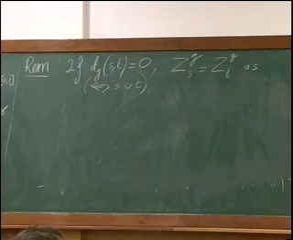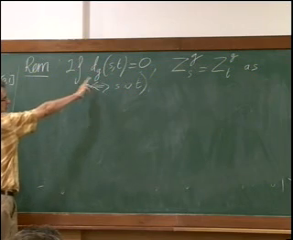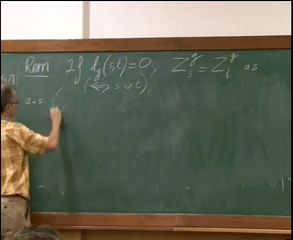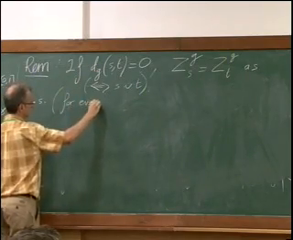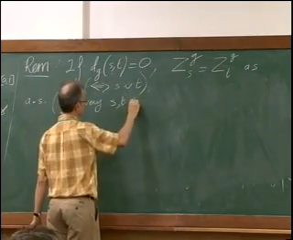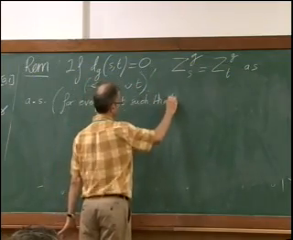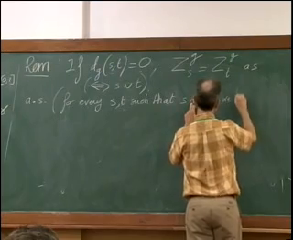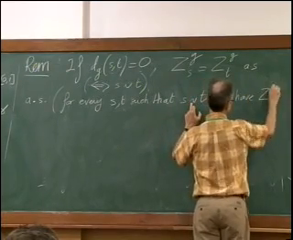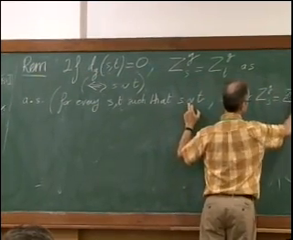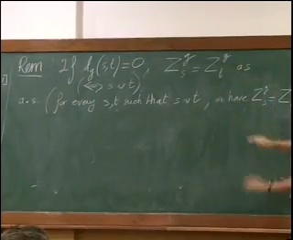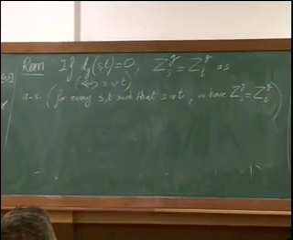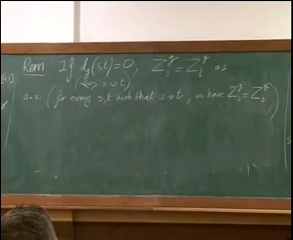And you can write this in a slightly stronger form. You can say that almost surely, for every s, t such that s is equivalent to t, we have Z^g_s equals Z^g_t. Just the same, except that the set of probability 0 does not depend on the choice of s and t.